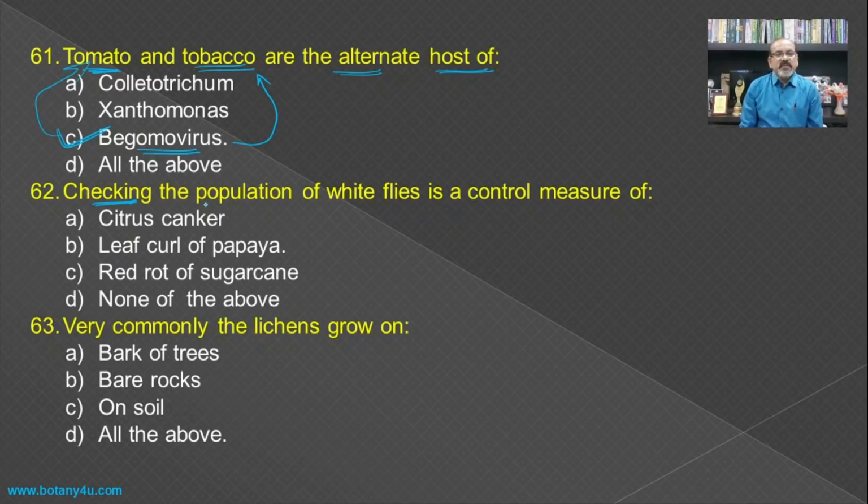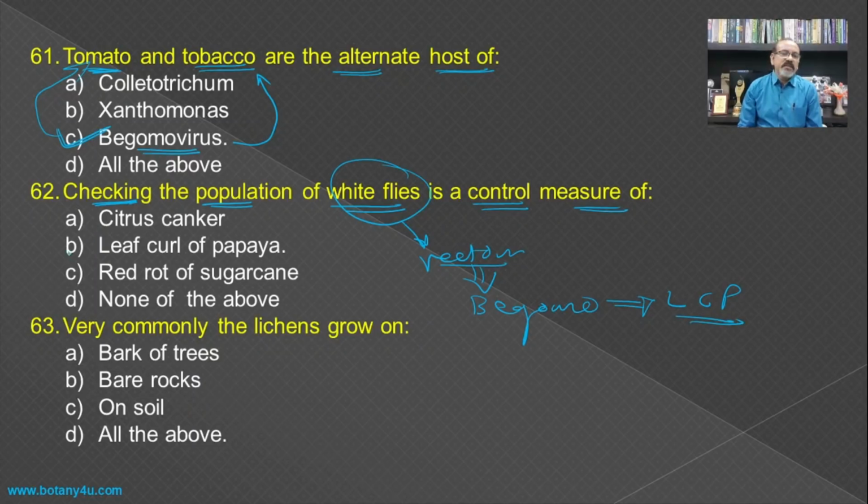Then checking the population of white flies is a control measure, as the white fly is a vector for the begomovirus. So the begomovirus is responsible for the leaf curl of papaya, and hence it is the answer.